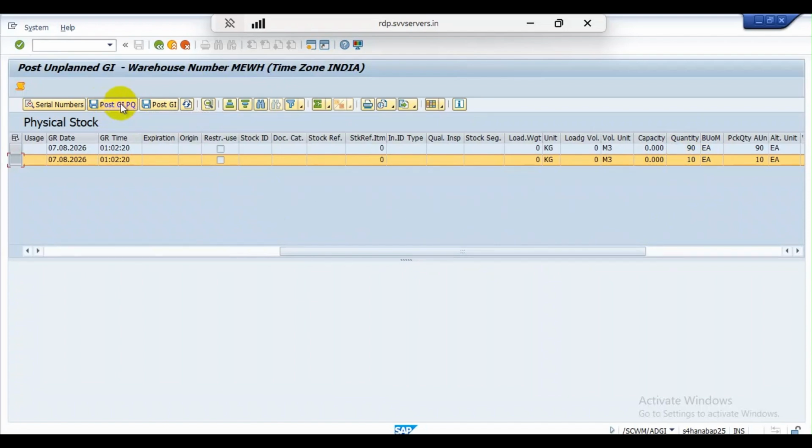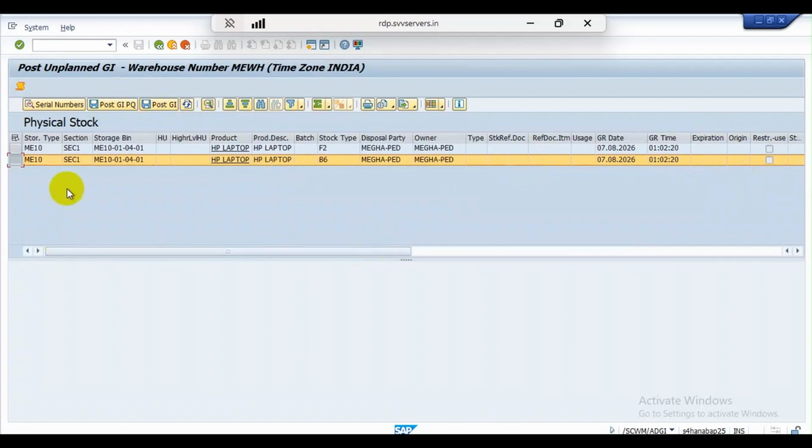You can post the stock in a partial process. If the entire quantity is damaged, then you can post all this quantity to scrapping directly. Now I will select this entry and post goods issue. See, the warehouse task is created.